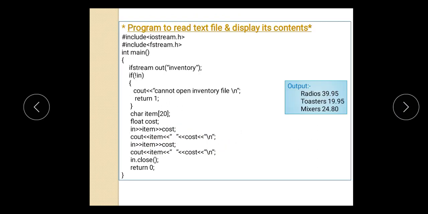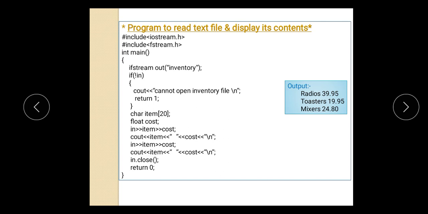Now once we have written that data into the file, I want to read that file. So how to read that file? If we want to read the file, we need to open that file in input mode. Here I am giving the object name as out, but I am opening the same inventory file, in which I have written the different electronic appliances, in input mode. Now I want to read the data from the file, so I need some variables in which to read that data.